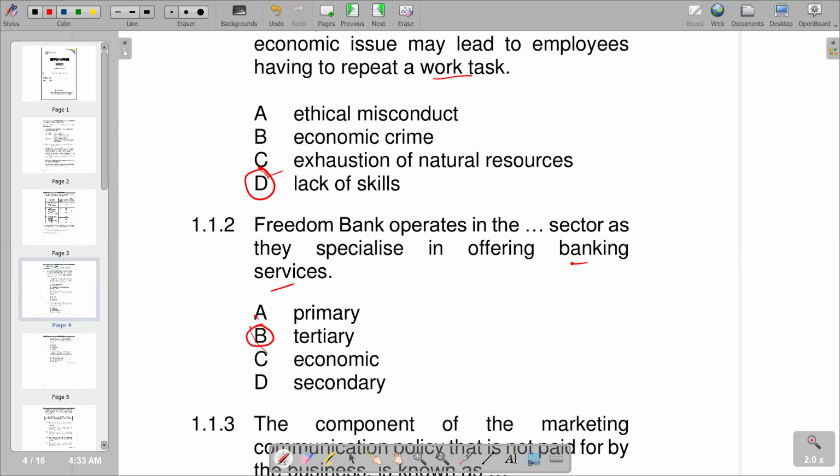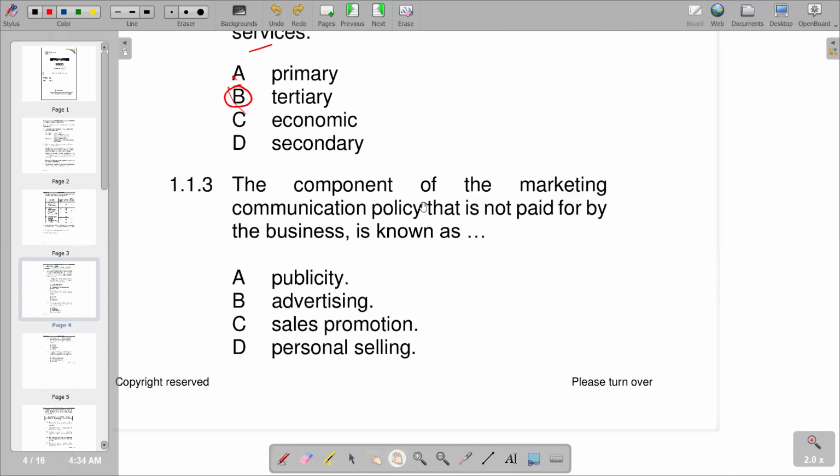So moving on to the next part of the question, 1.1.3. Let's see what we have in terms of the next question, which is saying the component of the marketing communication policy that is not paid for by the business is known as. So we have a key term there again, which is marketing communication policy.